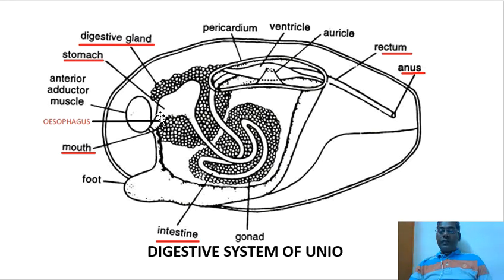In fact, fine food particles enter into the digestive ducts to reach its cells, where they are ingested and intracellularly digested.